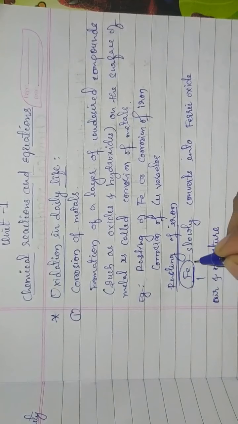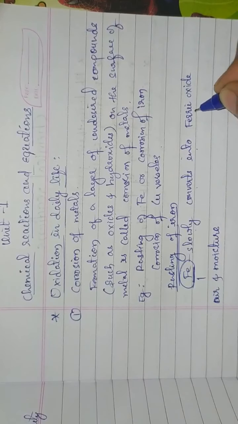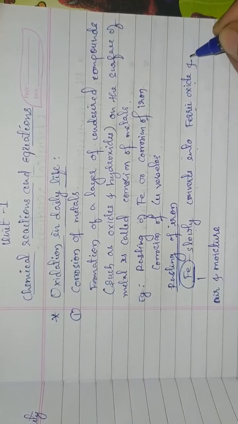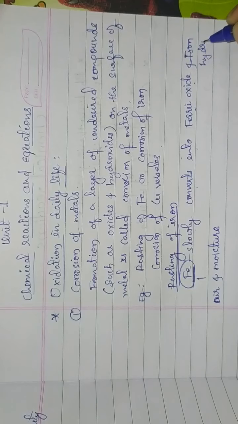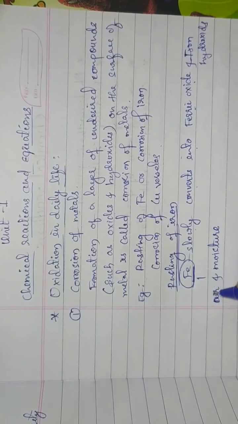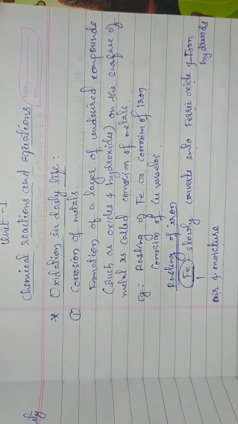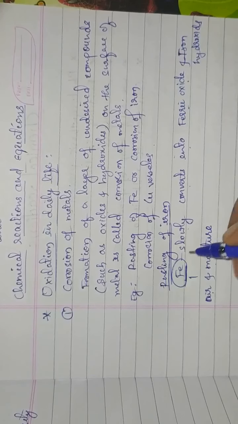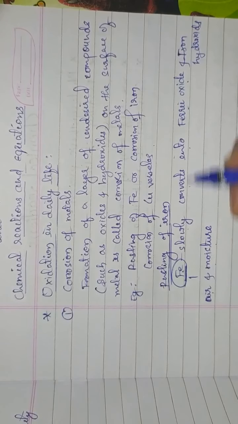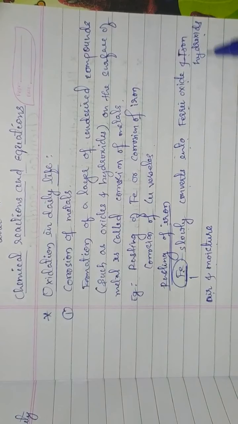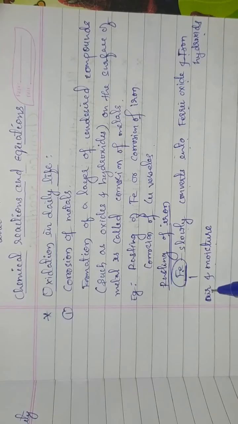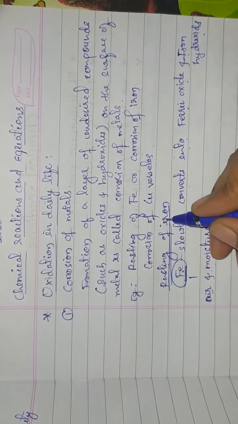The iron slowly converts into ferric oxides and iron hydroxides when it is exposed to air and moisture. Okay, this process of slow conversion of iron into ferric oxide and iron hydroxide on exposing to air and moisture is known as rusting of iron.